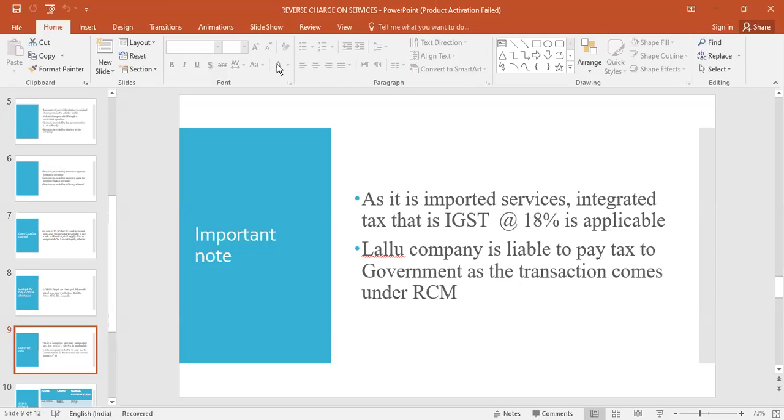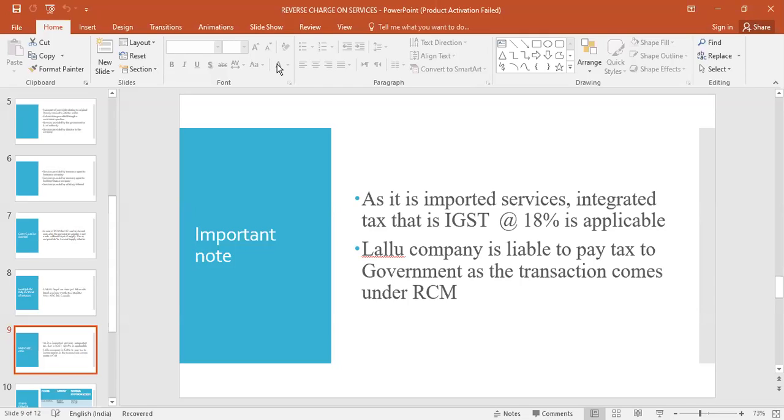What taxes does he have to pay? IGST. What is IGST? Integrated Goods and Services Tax. When is it payable? When there is a transaction from one state to another state, or from one state to another country, you have to pay IGST. So here, because he is buying services from abroad, the buyer has to pay reverse charge mechanism tax. The buyer has to pay 18% IGST to the government.